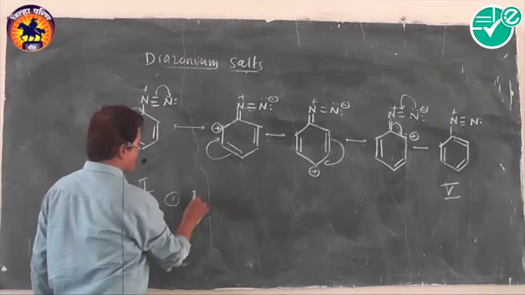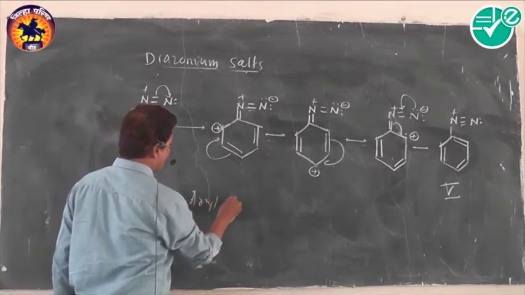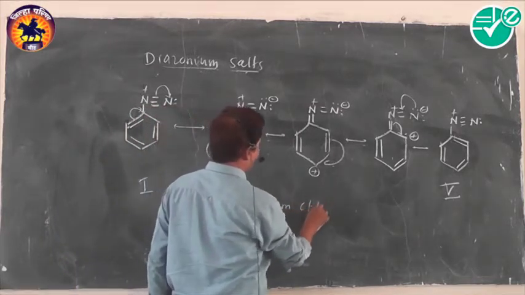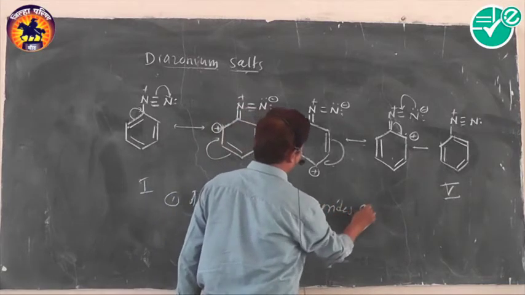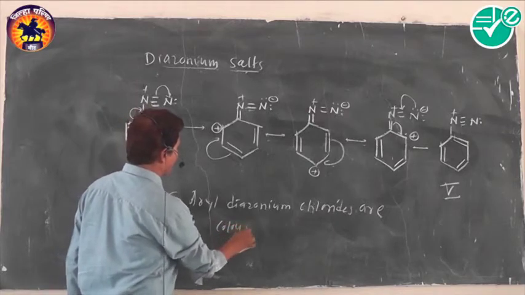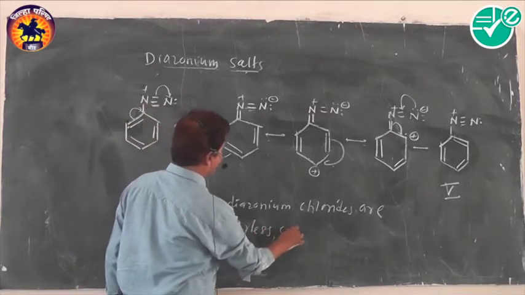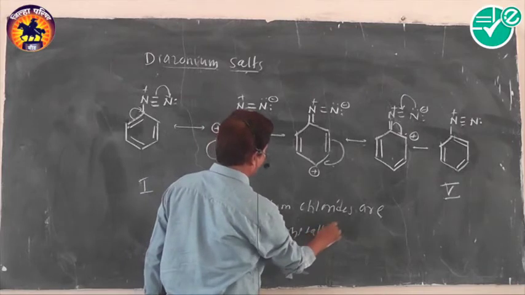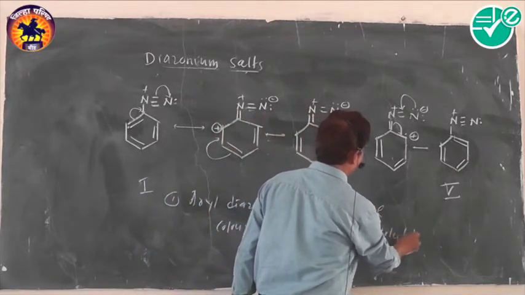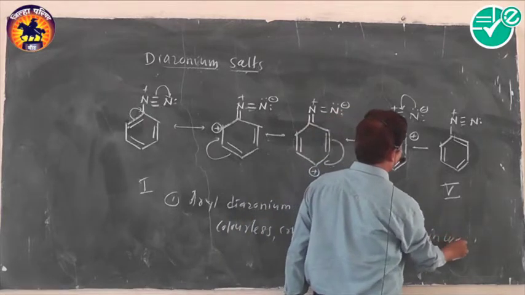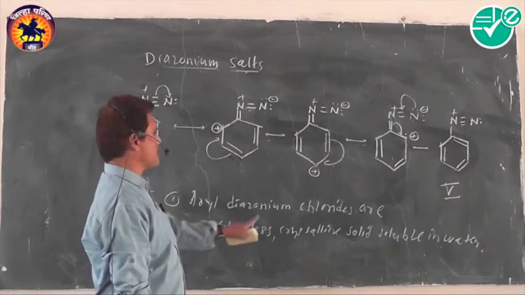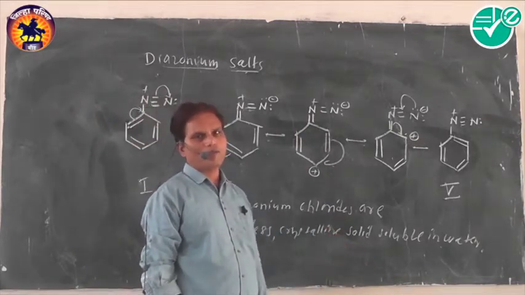Aryl diazonium chlorides are colorless crystalline solids, soluble in water, and they are more stable. Soluble in water. Okay, colorless crystalline solid, soluble in water.